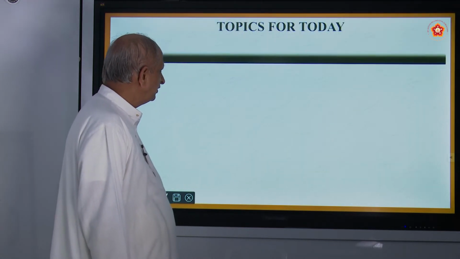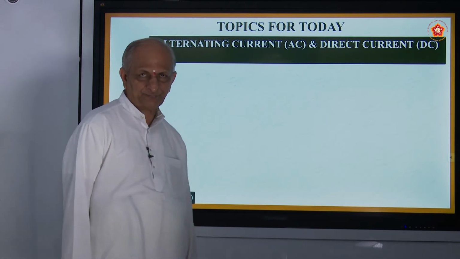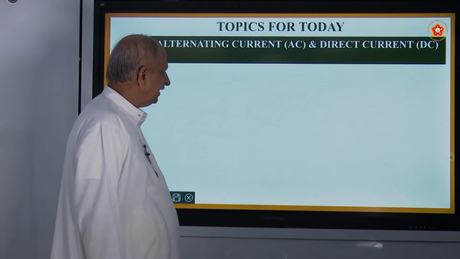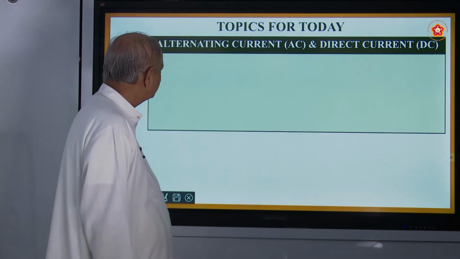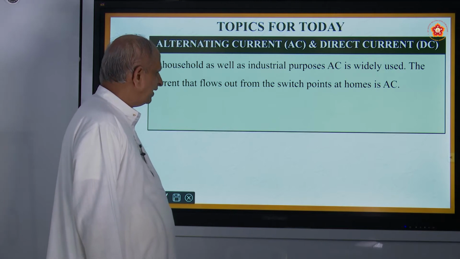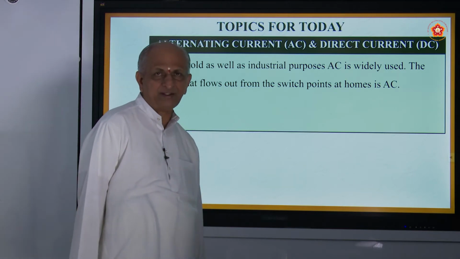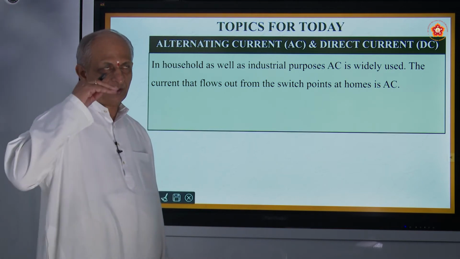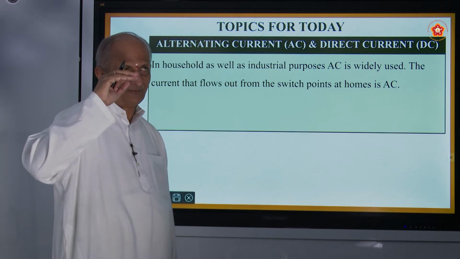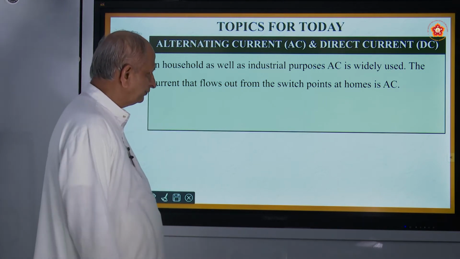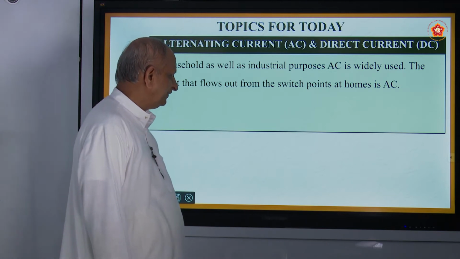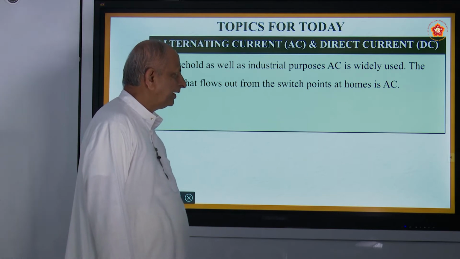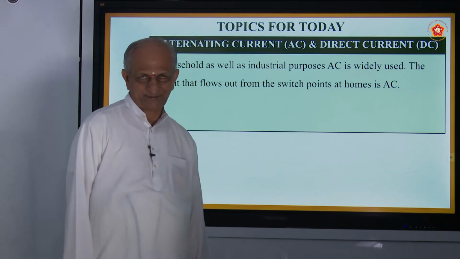Now for today we will see some more interesting things. First thing is the difference between alternating current and direct current. In households as well as for industrial purposes, alternating current is widely used because the quantity of current that comes in AC is more than that of DC. The current that flows out from the switch points at home is called AC.